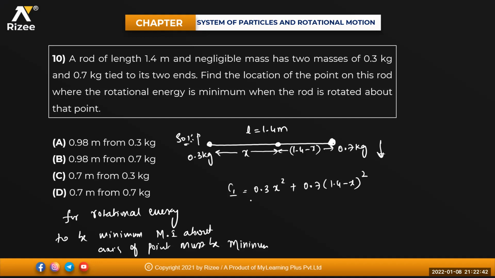That is the reason I'm using the I equals mr squared formula. Now in order to get the minimum, you know the concept of maxima and minima, dI by dx must be equal to 0. That means the differentiation of